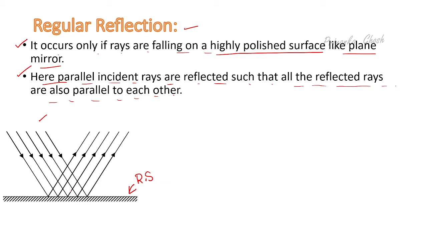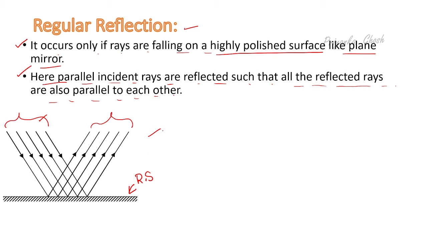After hitting the surface, they go to a particular direction. That means here the reflected rays are parallel to each other. At first incident rays are parallel to each other. After hitting the surface, all reflected rays are parallel to each other. This is the beauty of regular reflection.